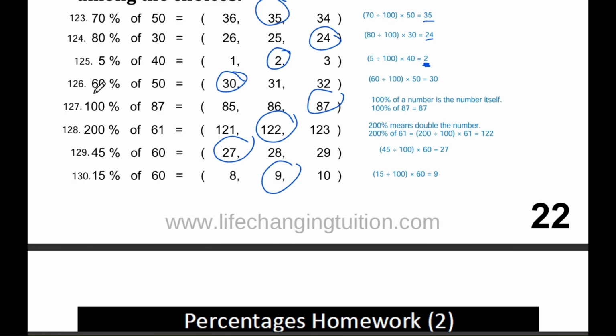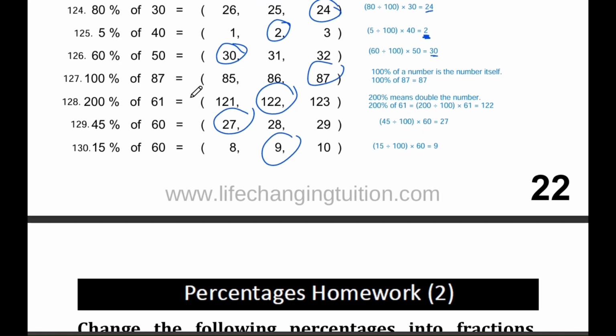Question number 126, 60% of 50 equals. The options are 30, 31, and 32. The correct answer is 30. 60 divided by 100 is 0.6. Multiplying 0.6 by 50, we get 30.